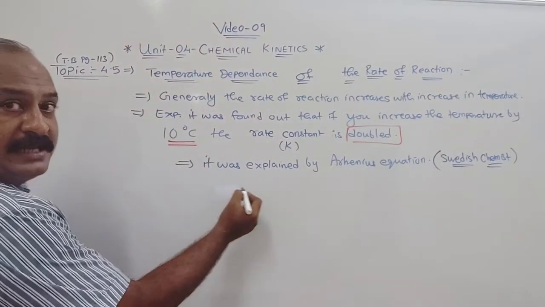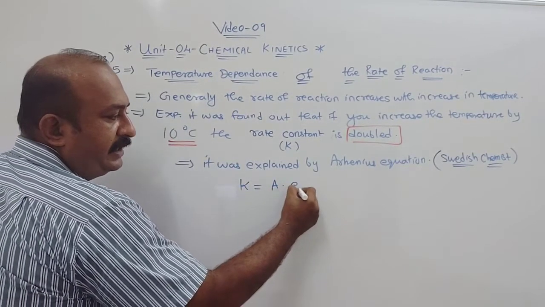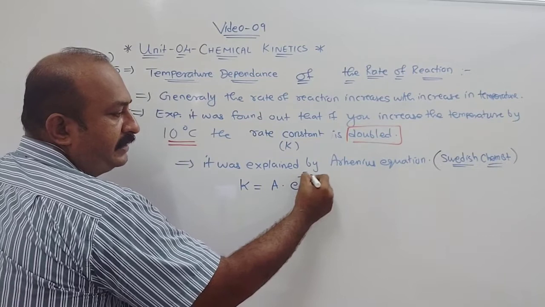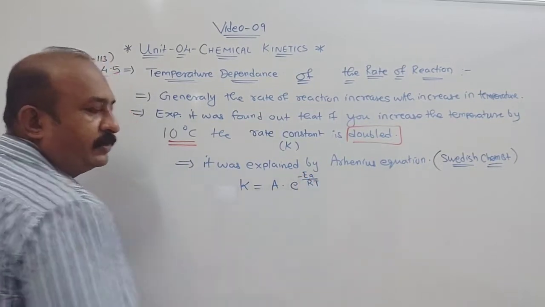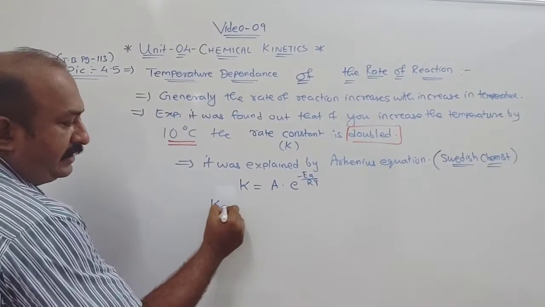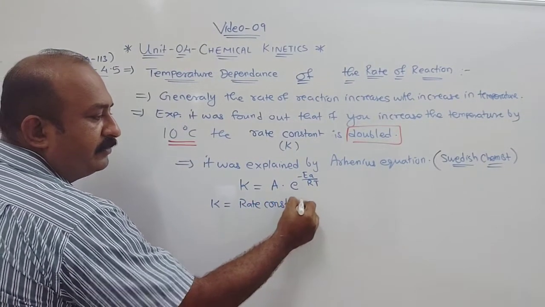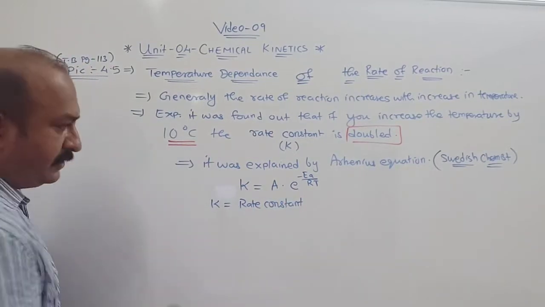That equation is like this: K is equal to A into e raised to minus Ea by RT. In this case, K is the rate constant, which we have studied in our previous video.